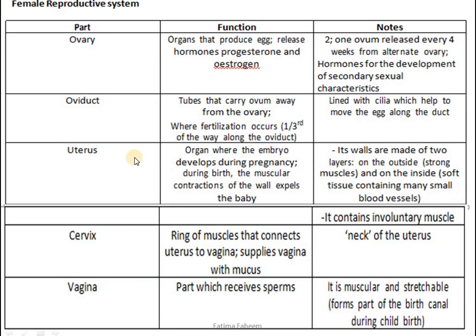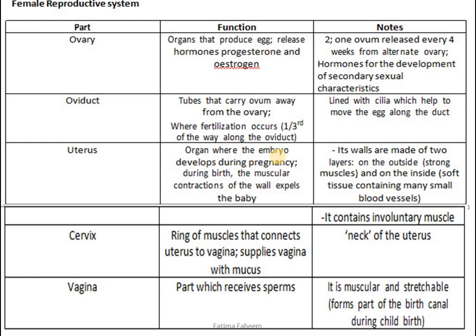Uterus is where the embryo attaches itself, the organ where the embryo develops during pregnancy. During birth, the contraction of the walls will expel the baby. So this is the lining of the uterus, which has muscles which will contract and relax during the delivery phase, where the baby will be expelled out of the body.